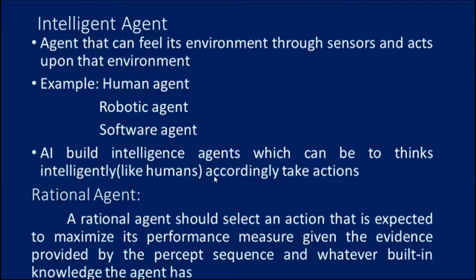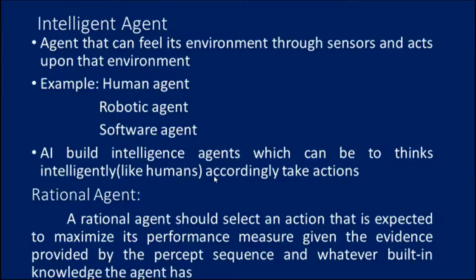An intelligent agent is one that acts like a human and thinks like a human. That is why it is called intelligent. According to that, it takes action. A human agent, a robotic agent and a software agent are all examples of intelligent agents.